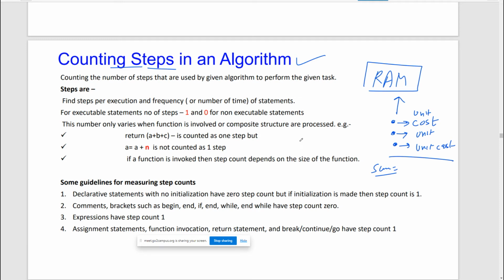Am I audible? Sir, your screen is freezing. What is visible? Counting steps in algorithm. This is visible.